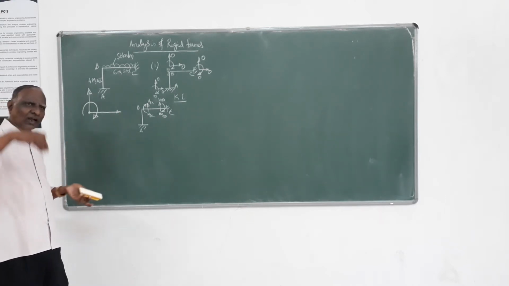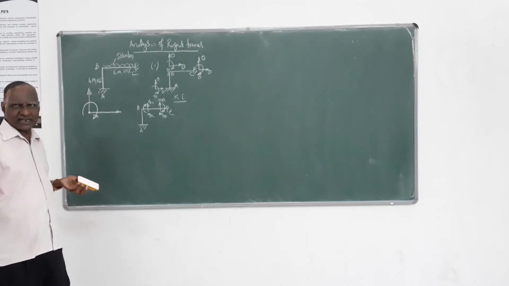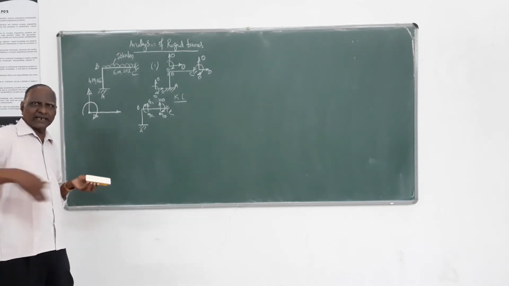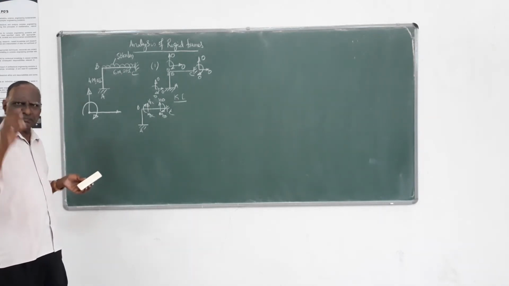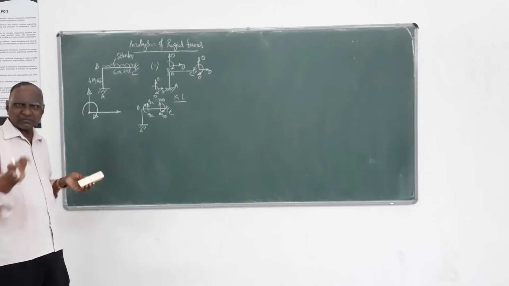This aspect was already told in the previous semester while doing the analysis of truss. The global and member axes, I think it has been told to you, or the class notes have been circulated.